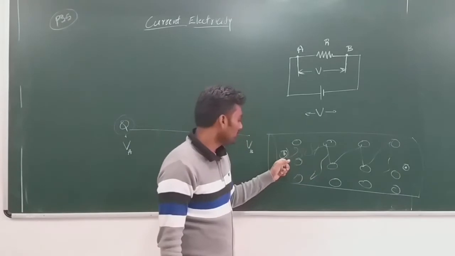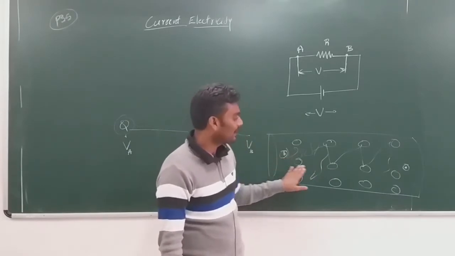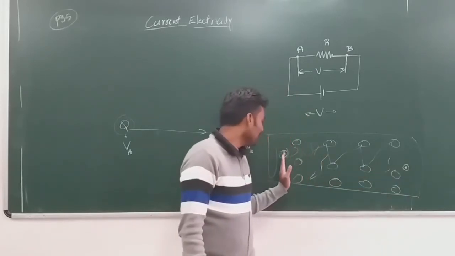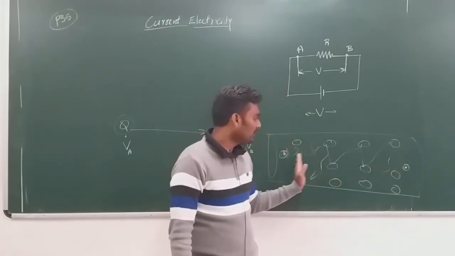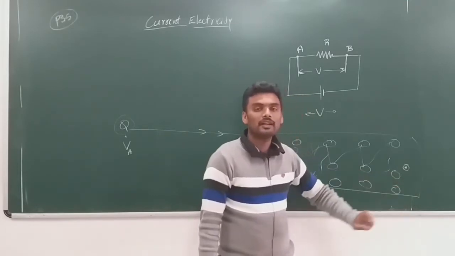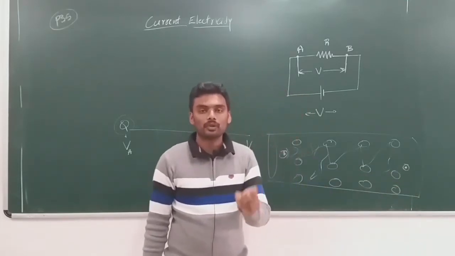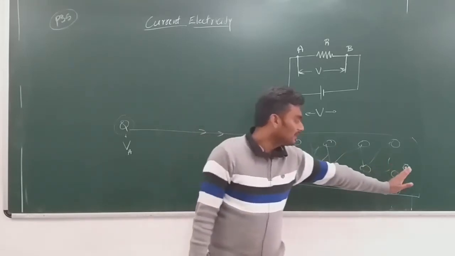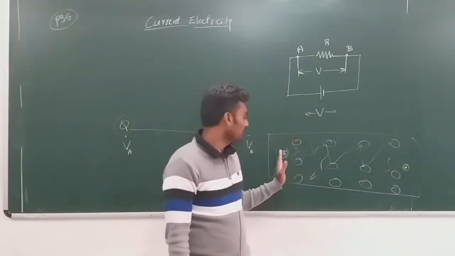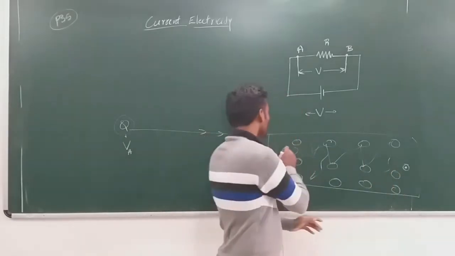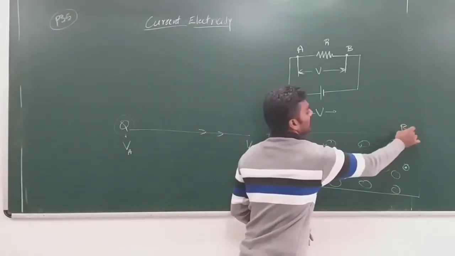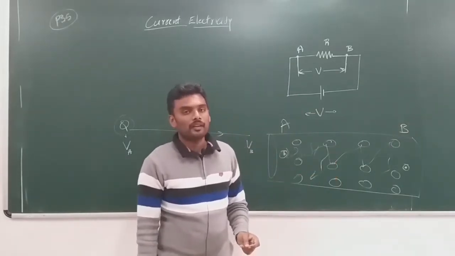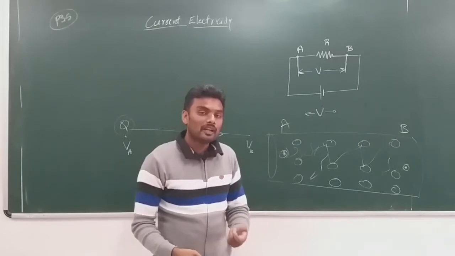Which means while drifting from this point to this point, say point A to point B, the charge must lose certain potential energy, isn't it? Now what is happening to that potential energy?